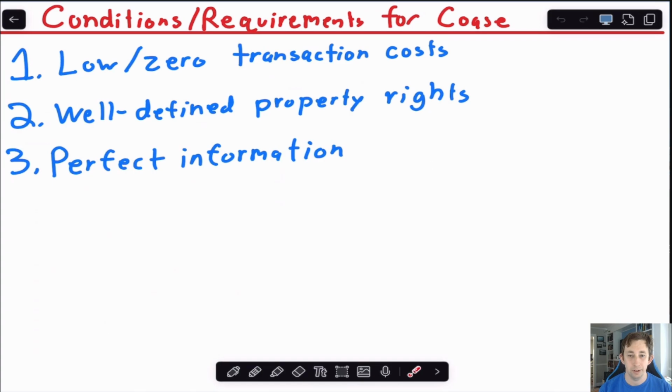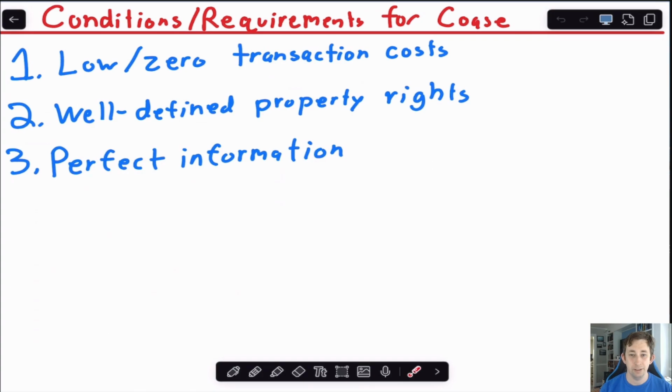We also have some other requirements, like there has to be low or zero transaction costs. So in this example, Bill and Tri-Sig don't need to hire lawyers, they don't need to file paperwork with the city, they can just talk amongst themselves. There's basically zero transaction costs for them walking across the street or to each other's house to talk about this directly face to face.